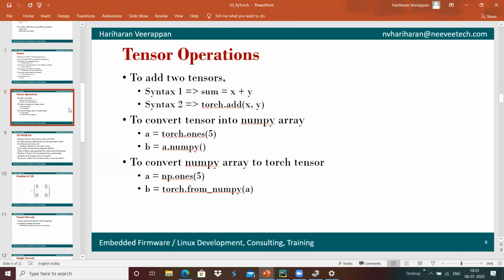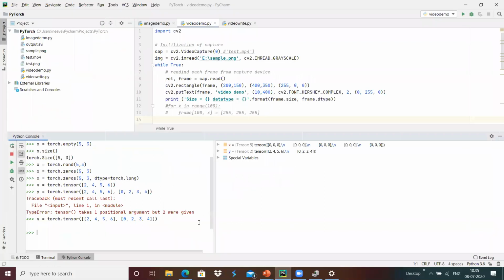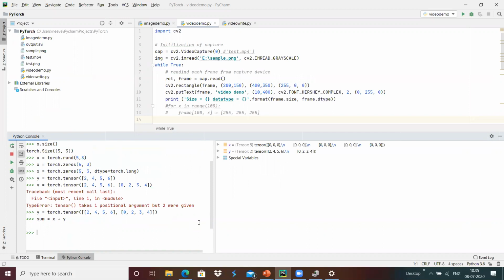With the help of tensor operations, addition of two tensors can be done with x plus y. Maybe I'm going to do sum equals x plus y over here.